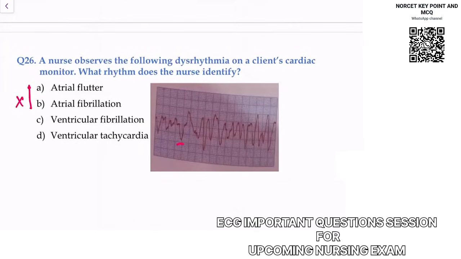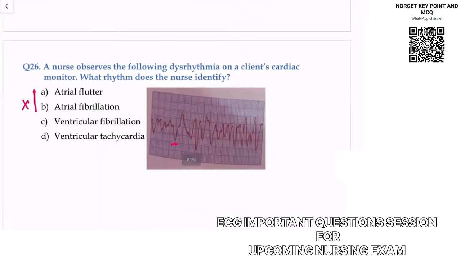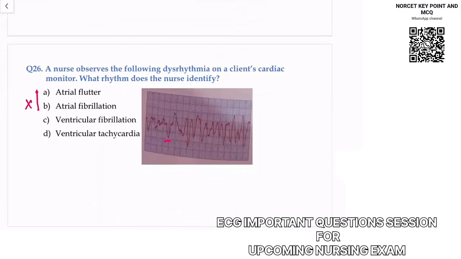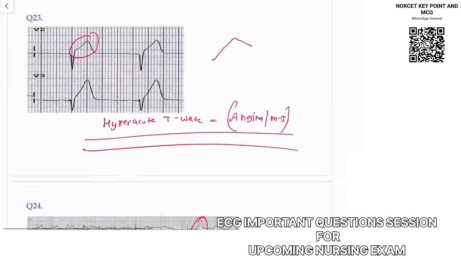Now the question is, is it fibrillation or is it tachycardia? Understand this. If you see unidentifiable PR and unidentifiable QRS, so you can notice there is no identifiable QRS, so this is ventricular fibrillation. In ventricular tachycardia, I showed you before.